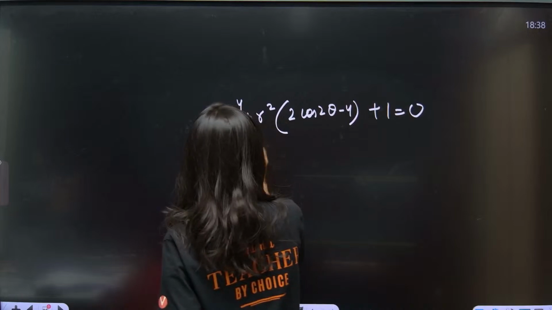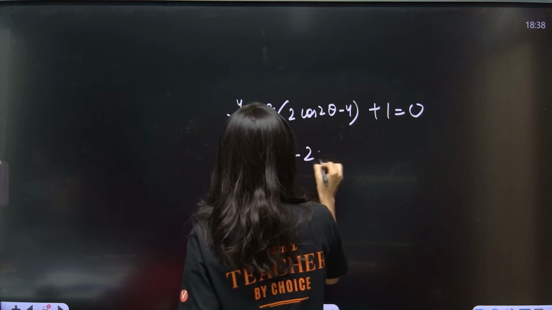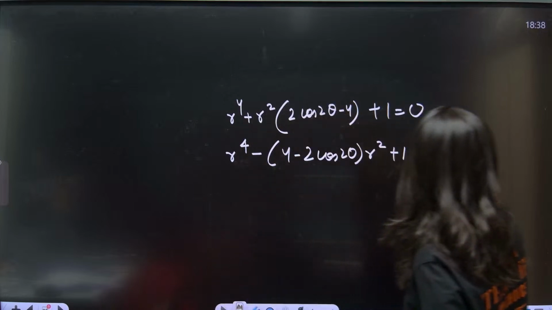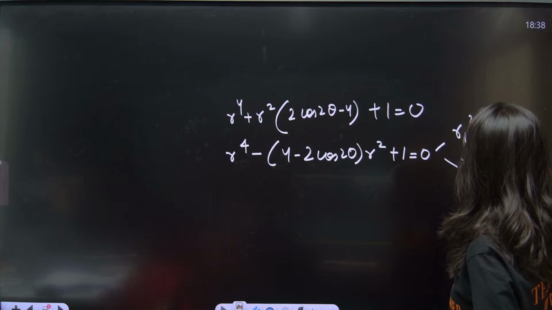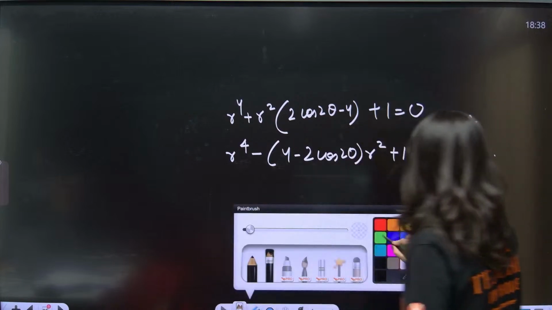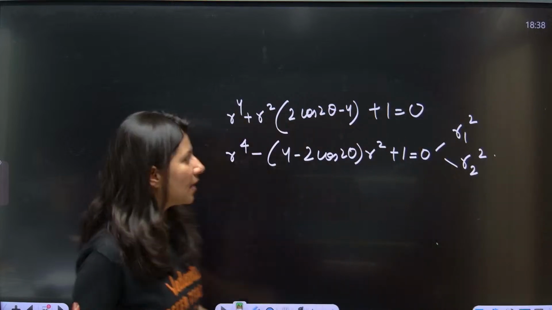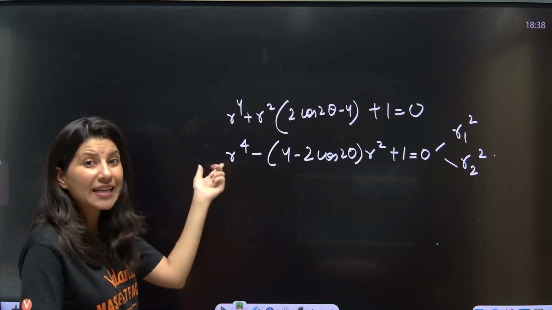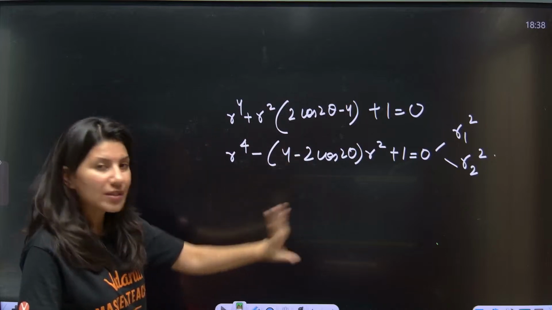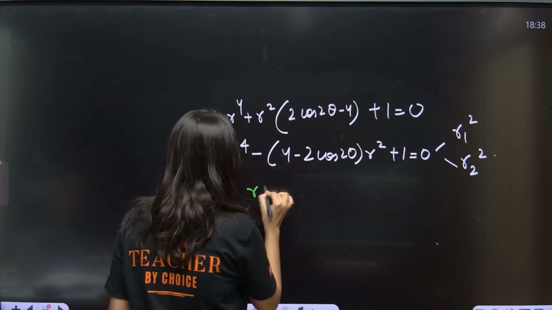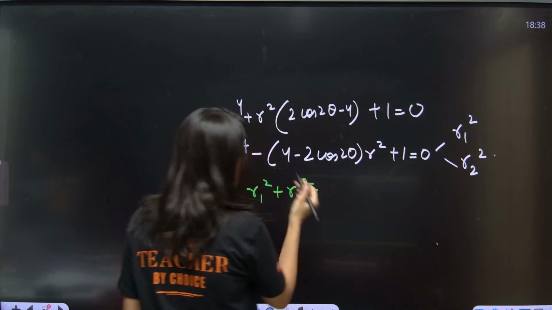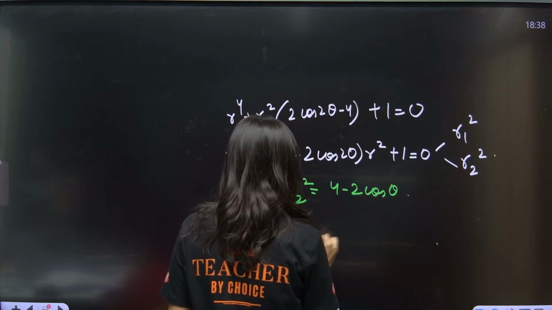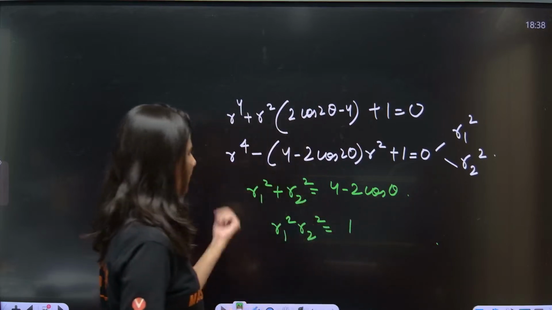It would be better if you write r power 4 minus 4 minus 2 cos 2 theta r square plus 1 is equal to 0. This equation has two roots, r1 square and r2 square. Correct or not? Two roots. So this is a quadratic equation in r square. So two roots r1 square and r2 square. Sum of roots r1 square plus r2 square is equal to what? 4 minus 2 cos 2 theta, and product of roots will be what? 1, that is 1 by this. Okay.